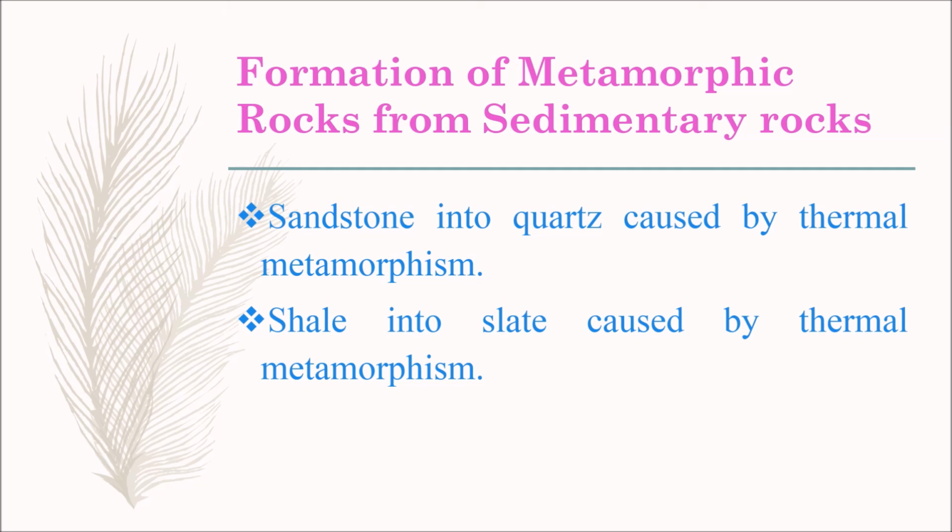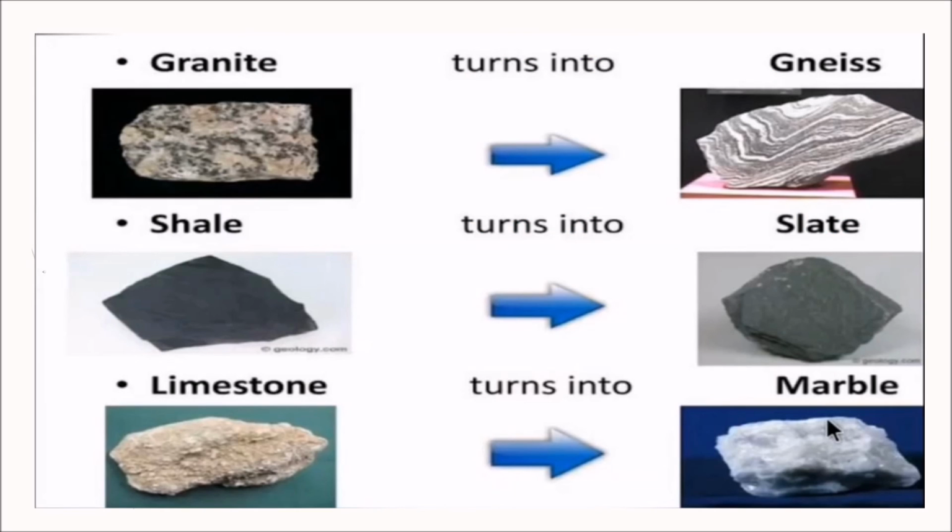Sandstone into quartzite, caused by thermal metamorphism. Shale into slate, caused by thermal metamorphism. The granite, when it is subjected to high pressure, will get transformed to gneiss. Similarly, the shale, when it is subjected to high temperature, will get transformed to slate. Similarly, limestone will turn into marble.